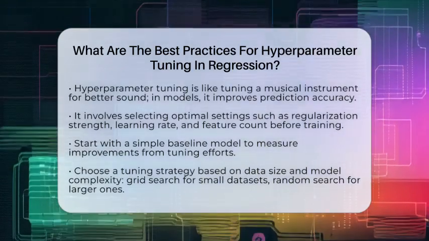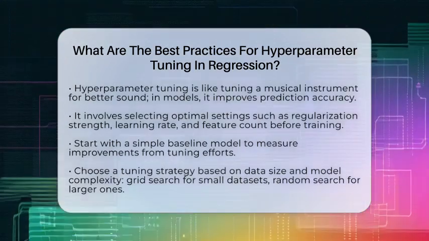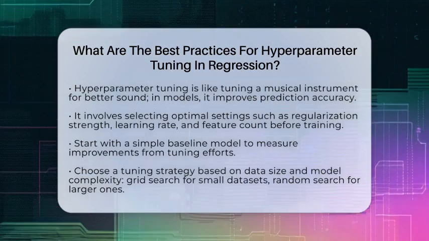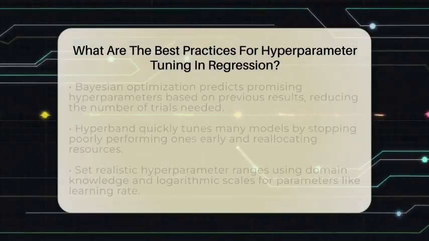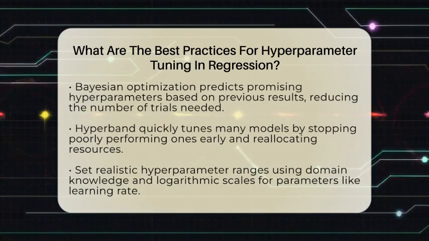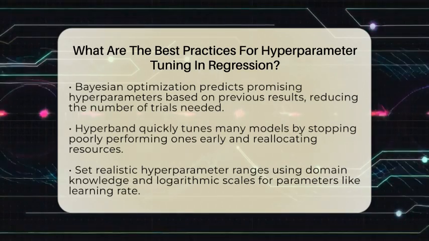Start by creating a simple baseline model without any tuning. This gives you a point of comparison to see if your tuning efforts are paying off. Next, decide on a tuning strategy based on your resources and the size of your data. If your dataset is small and your model simple, grid search can be effective. It tries every possible combination of hyperparameters but can take a lot of time.